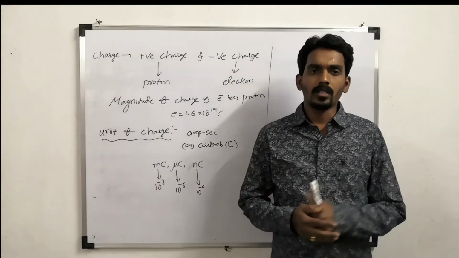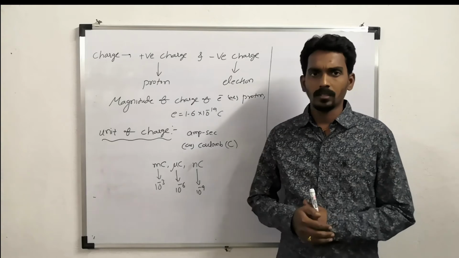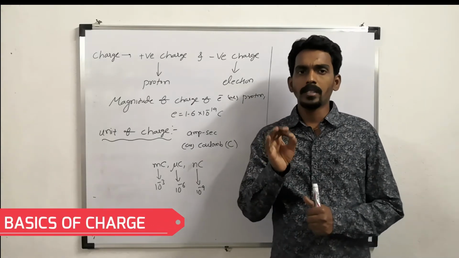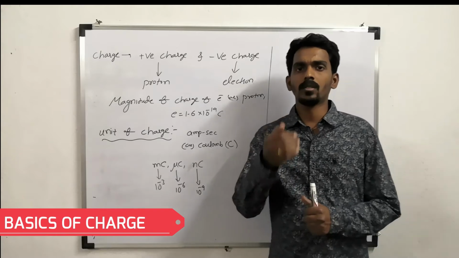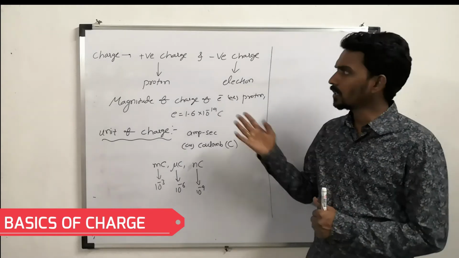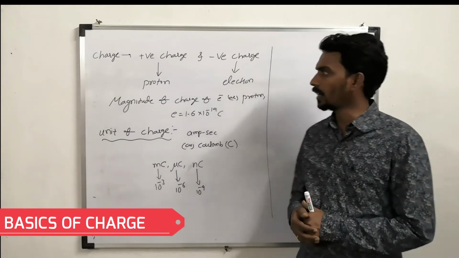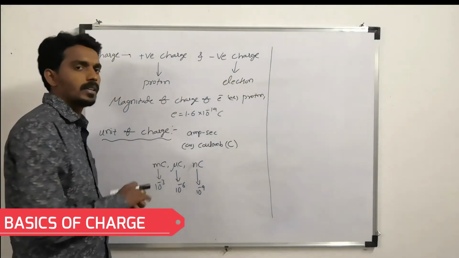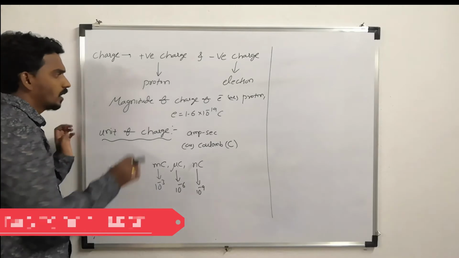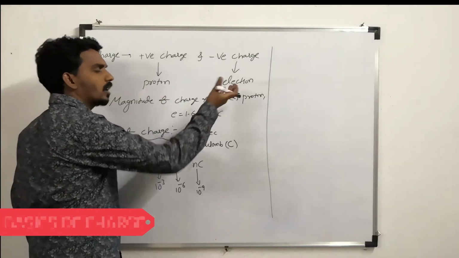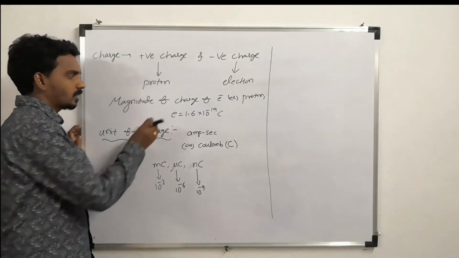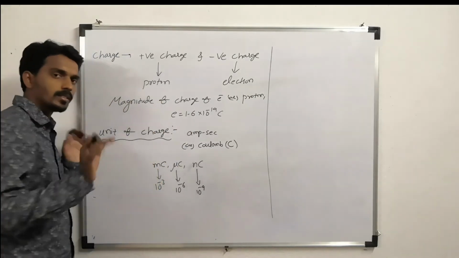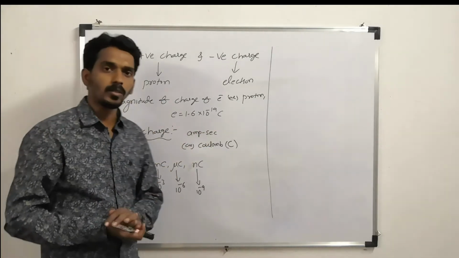Now let us try to understand the charge, what is the basic charge value and what is the unit of charge. As we have studied, charges are of two types, and we also said that proton is positively charged and electron is negatively charged. So here the magnitude of charge of proton or electron is always the same. That magnitude of charge of electron or proton is how much? 1.6 into 10 power minus 19 coulomb.